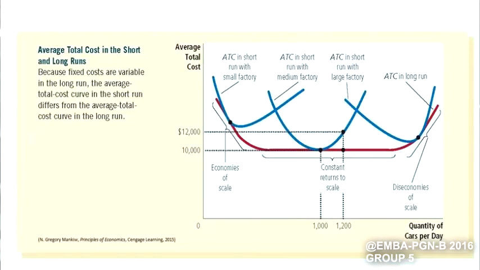Also, when we have to increase production, there may be diminishing returns, where sometimes when we add volume there will be an additional cost.